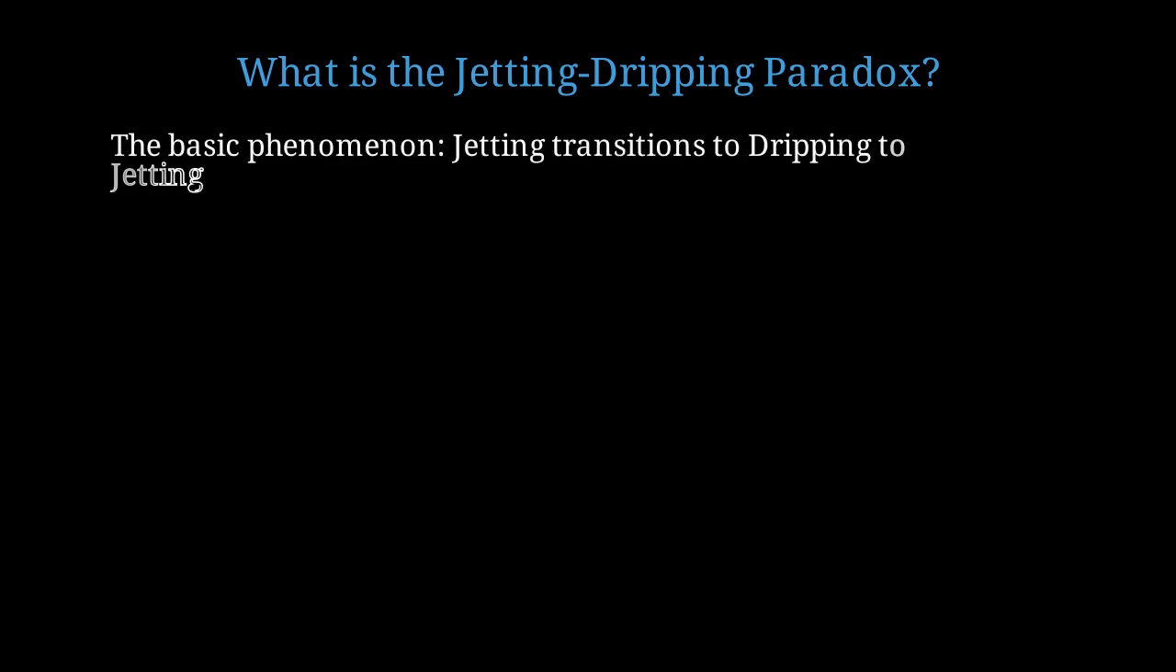At low flow rates, liquid emerges as a continuous jet. As you increase the flow rate, the jet breaks up into discrete drops. But here's the paradox. Increase the flow rate even more, and the liquid returns to jetting mode.